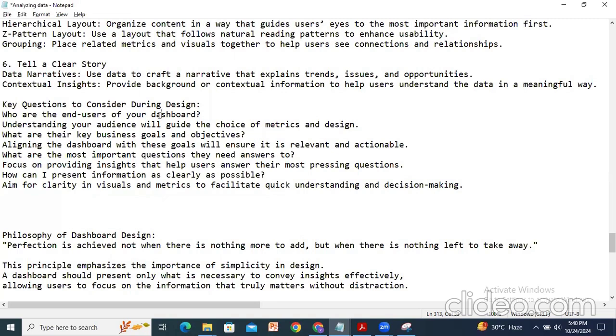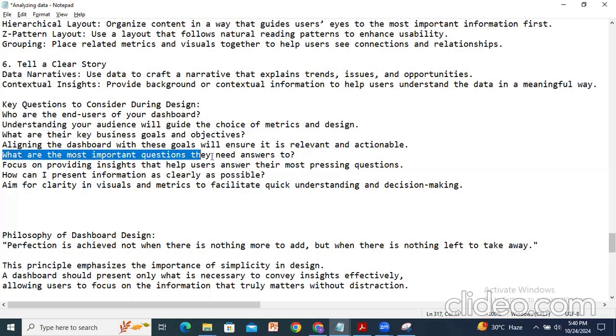So first you have to understand your audience, which will guide the choice of metrics and design. That way we can go with the end users of your dashboard. And the next thing is, what are the key business goals and objectives? Aligning the dashboard with these goals will ensure it is relevant and actionable.